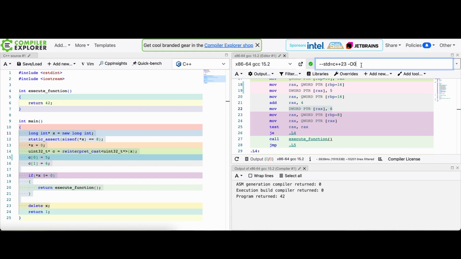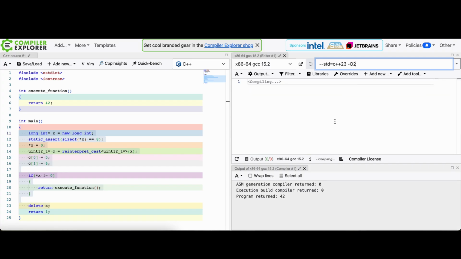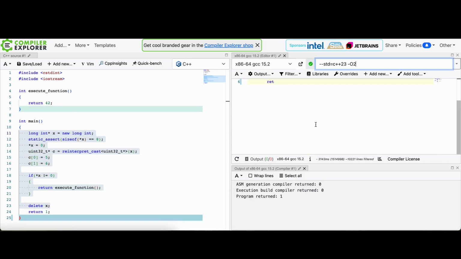So let's try to compile first without optimization. So with O0, for instance, in GCC, and let's see what we get. In this case, we get 42. Now, if we compile with O2, so with optimization in place, what's going to happen is that it's returning 1. Why is that the case? What's happening here?